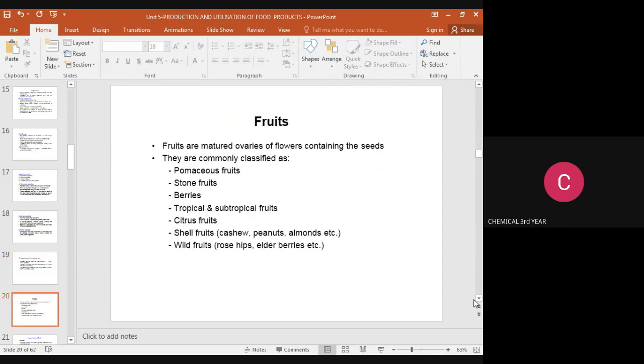Then next we discuss fruits. Fruits are matured ovaries or flowers containing the seeds. They are commonly classified as pome fruits, stone fruits, berries, tropical and subtropical fruits, citrus fruits, shell fruits, and wild fruits. Shell fruits contain cashew, peanuts, almonds, etc. And wild fruits contain rose hips, elderberries, etc.